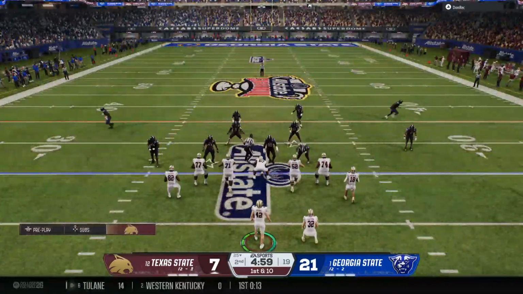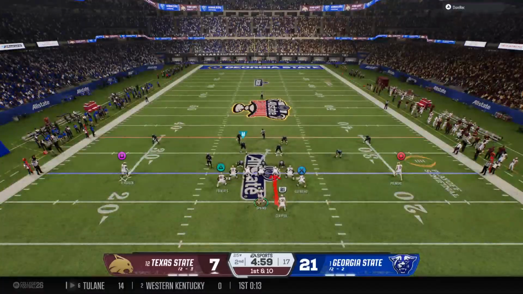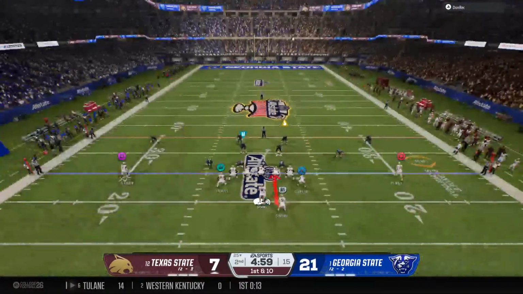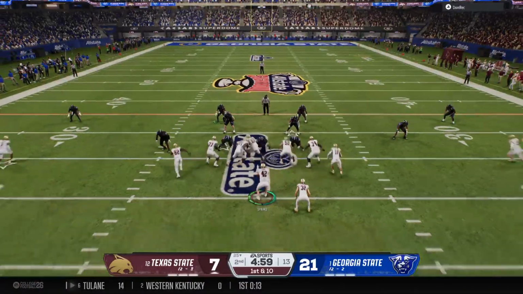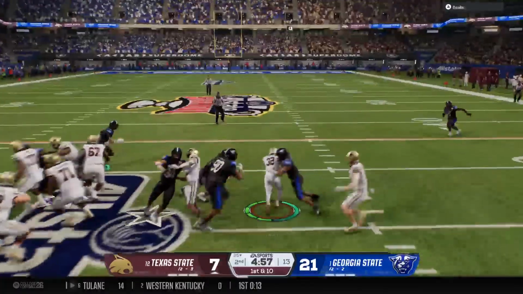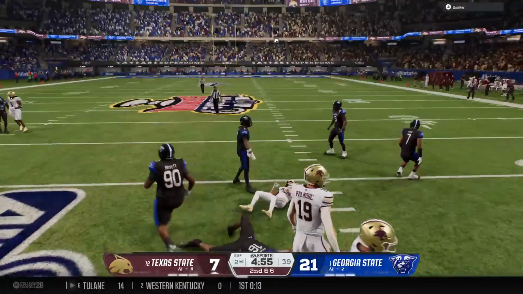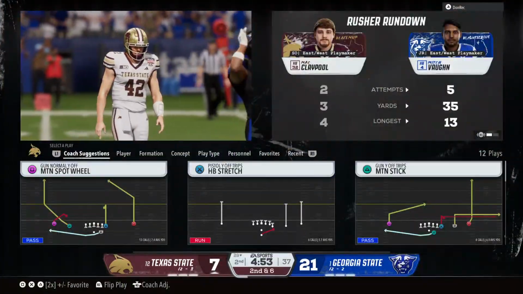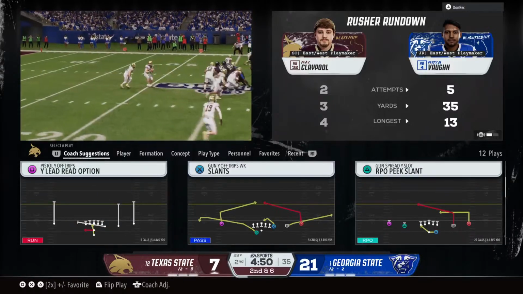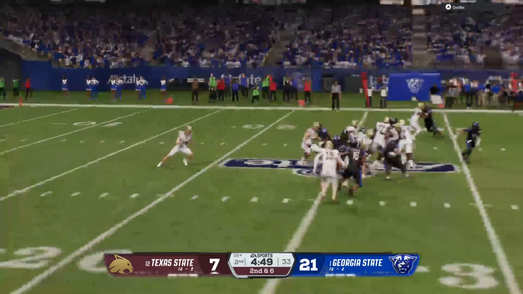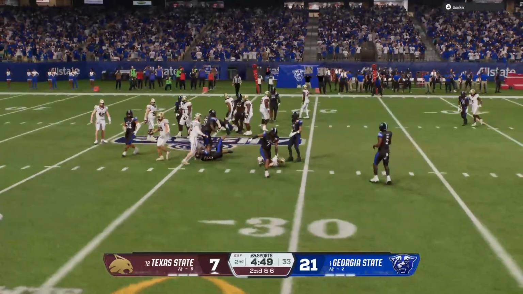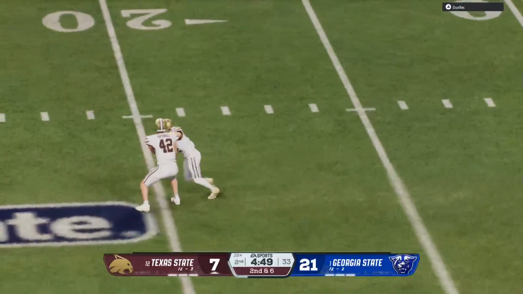The Texas State offense back on the field now. The last possession ended in a fumble, and that set up a touchdown. So they got to bounce back from that right away. Out of the shotgun, he'll hand it off. That's exactly what you want to see as a play caller. You get positive yards to be able to kind of keep you on schedule as a play caller. That's all you can ask for. Good job up front and a nice run.